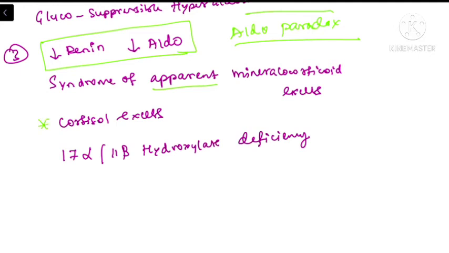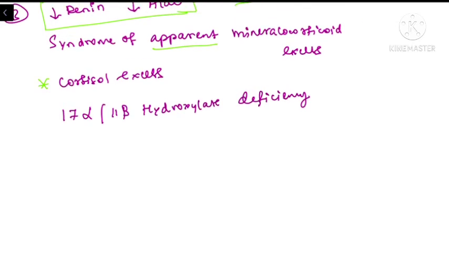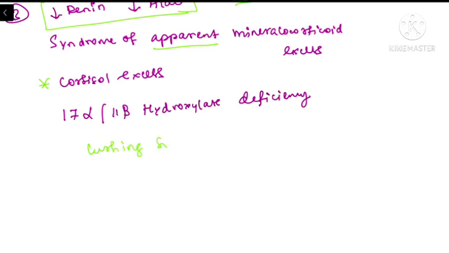The second mechanism is hypercortisolism. So when the patient presents to you with hypokalemia and metabolic alkalosis, and we measure the patient's renin and aldosterone level, when the patient has a reduced level of aldosterone, the first possible and most common mechanism behind this is an excessive level of corticosteroids. This corticosteroid excess can be because of iatrogenic causes or Cushing syndrome.